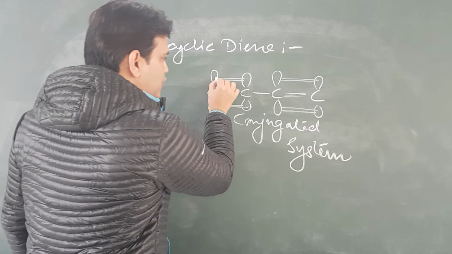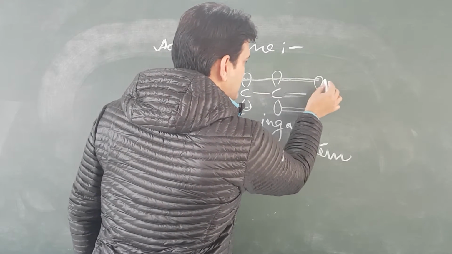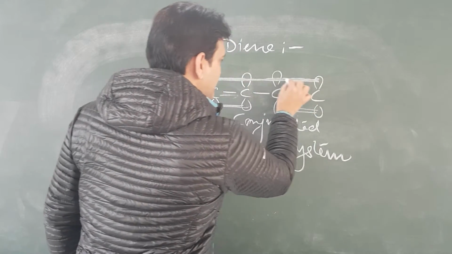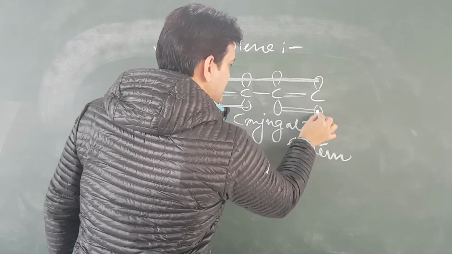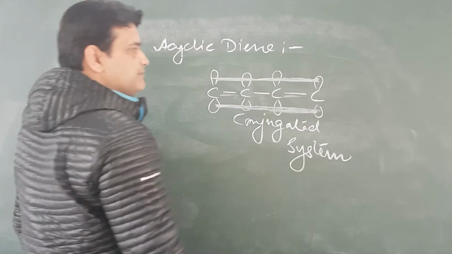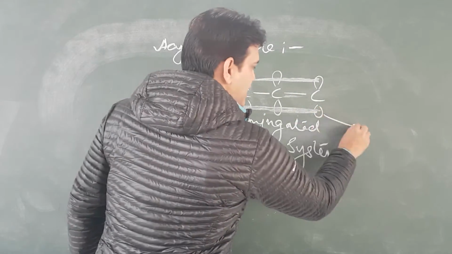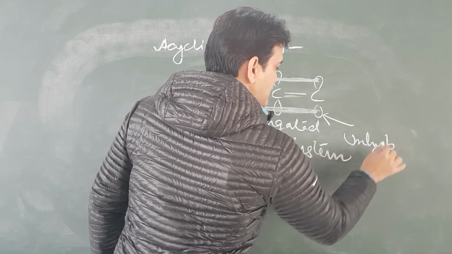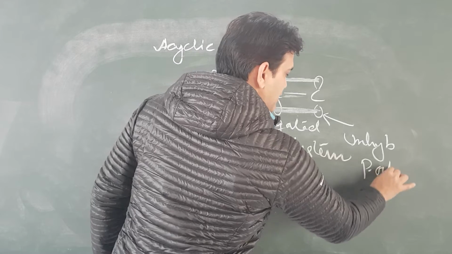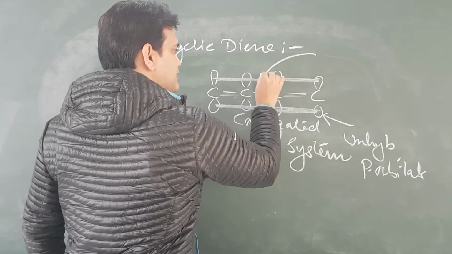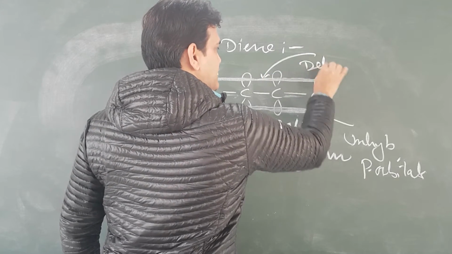So these electrons may go to this and these electrons may go to this, and we can say this is the delocalization of the pi electrons.